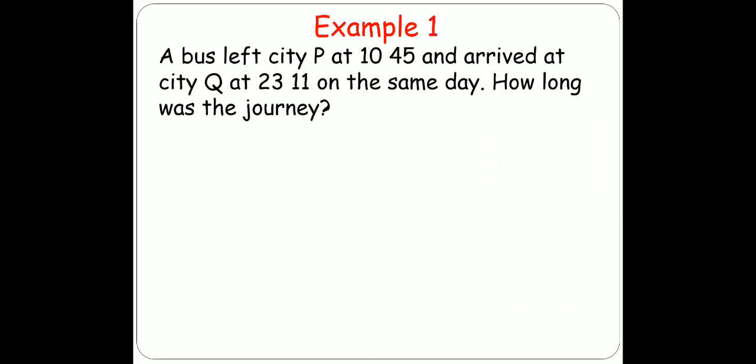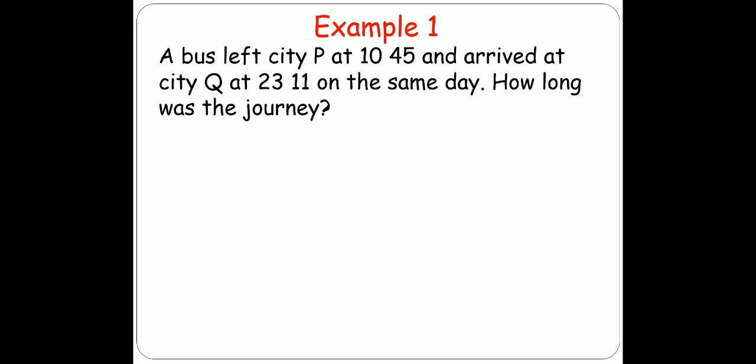Let's do an example. Example number 1. A bus left city P at 10:45 and arrived at city Q at 23:11 on the same day. How long was the journey? First of all, you will see whether the time which is given to you is in 24-hour clock or not. If it is not in 24-hour clock, first step is to change them into 24-hour clock.